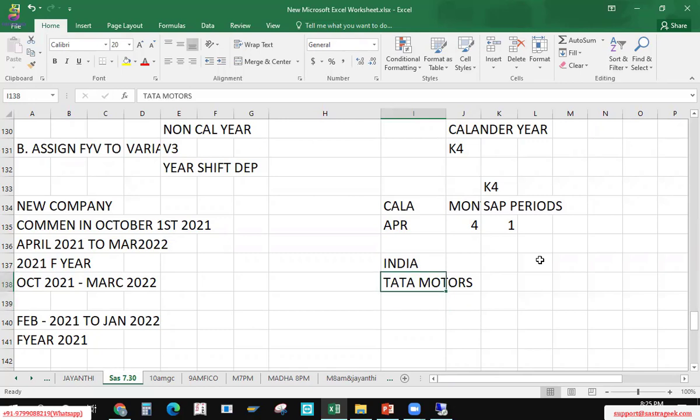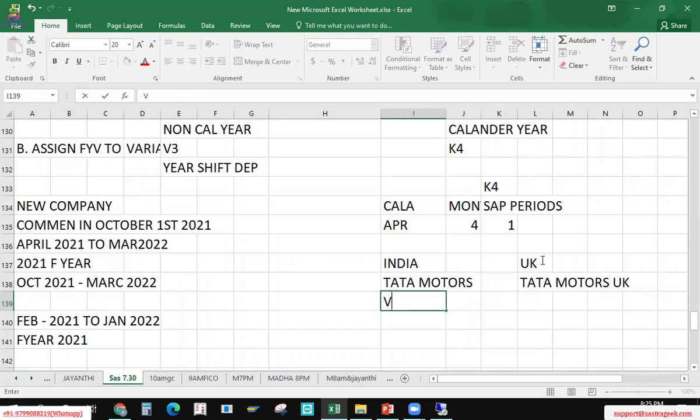They have a branch. Tata Motors has a branch in the UK. So this Tata Motors will be created as a UK company. This will be created as India.